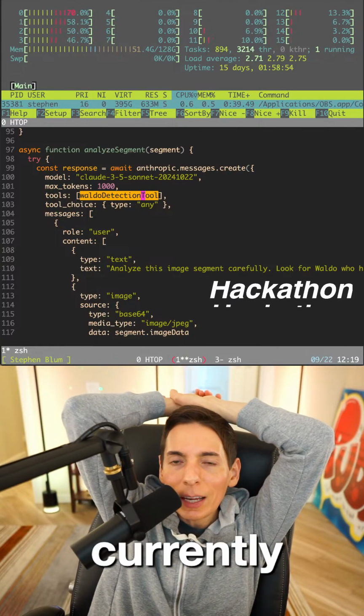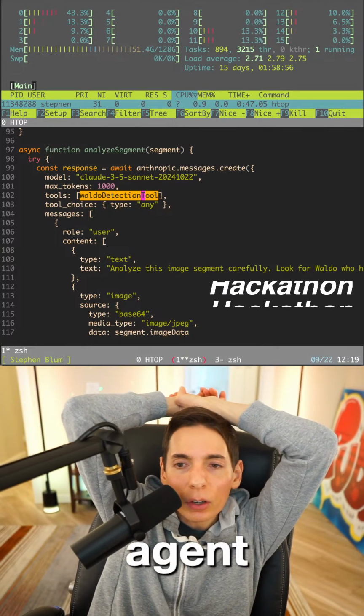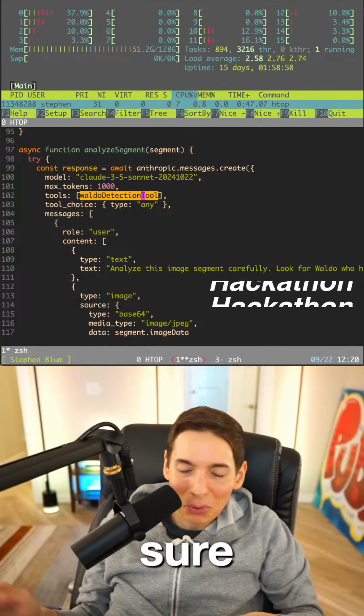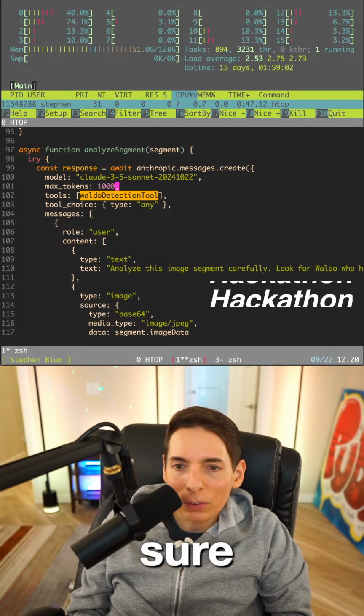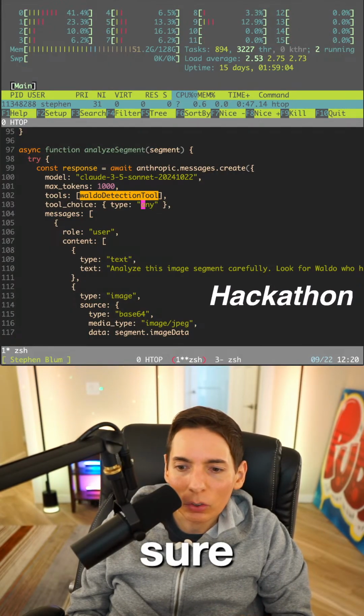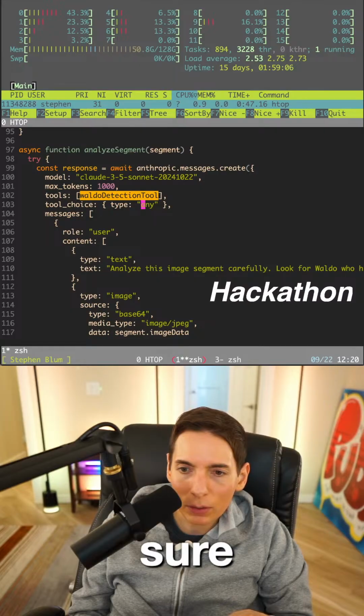We're currently building an AI agent at our hackathon that can find Waldo. That's what we're doing. We're building an AI agent that can find Waldo. So we need to update this to say, okay, so let me open this up here.